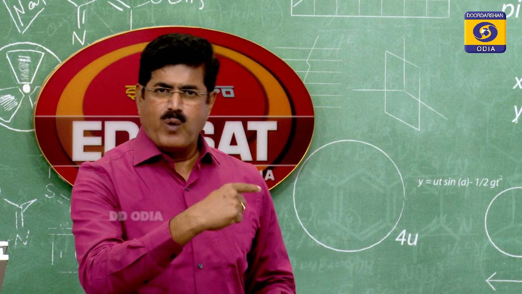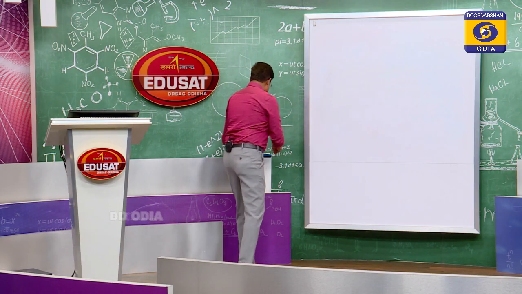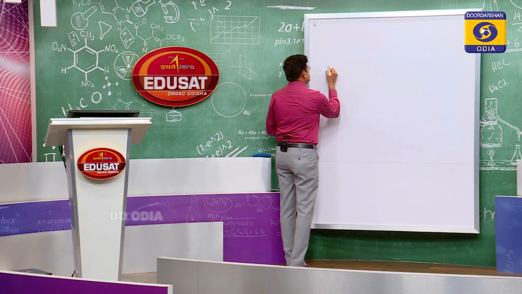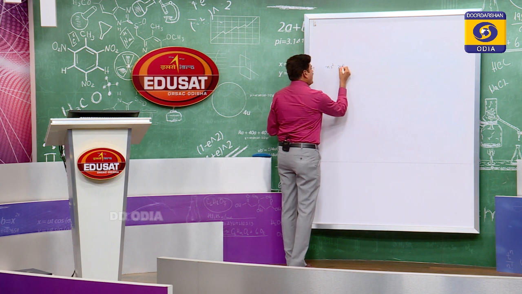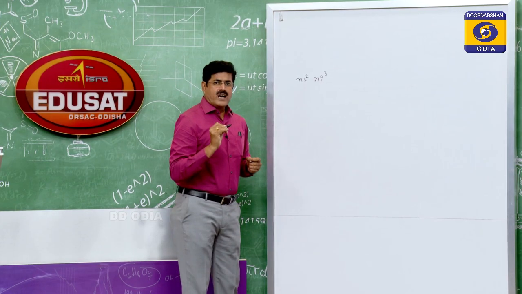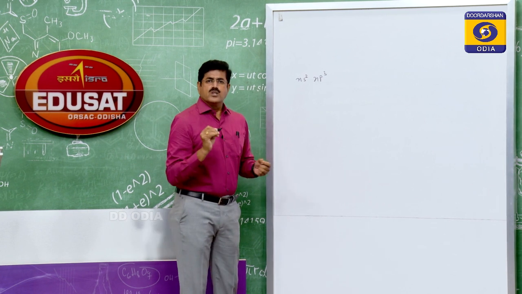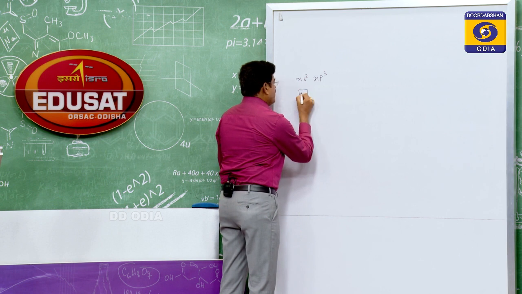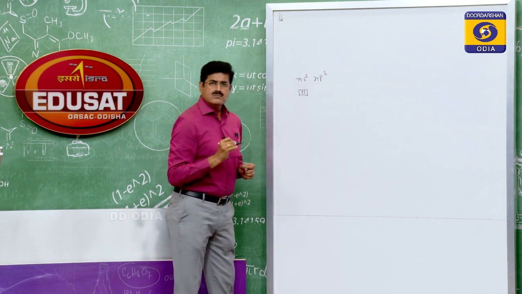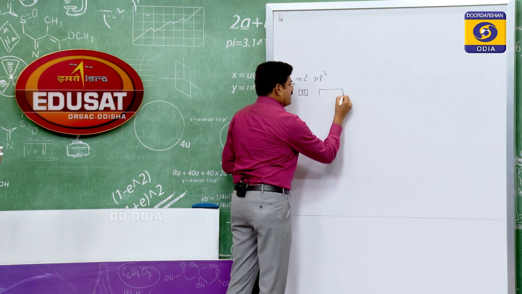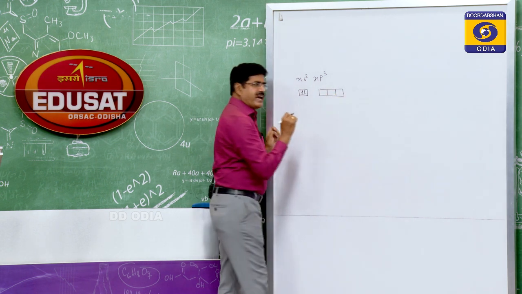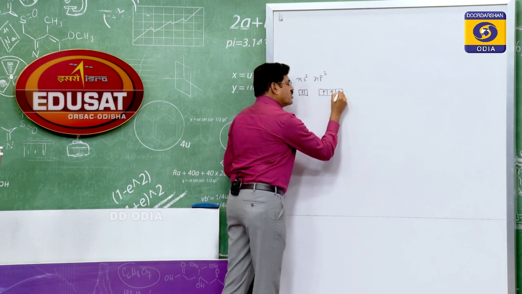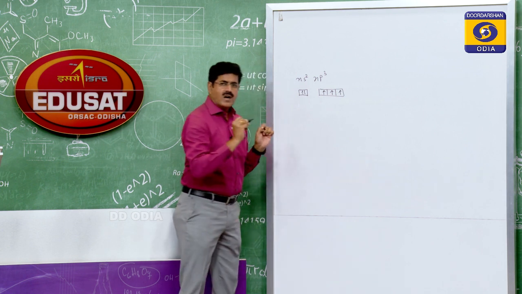Let me show that on the whiteboard. Just have a look. ns2 np3, 2 electrons in the s orbital, 3 electrons in the p subshell. S orbital, this one. P subshell, it has 3 orbitals px, py, pz. As per Hund's rule, all the 3 p orbitals are half filled.